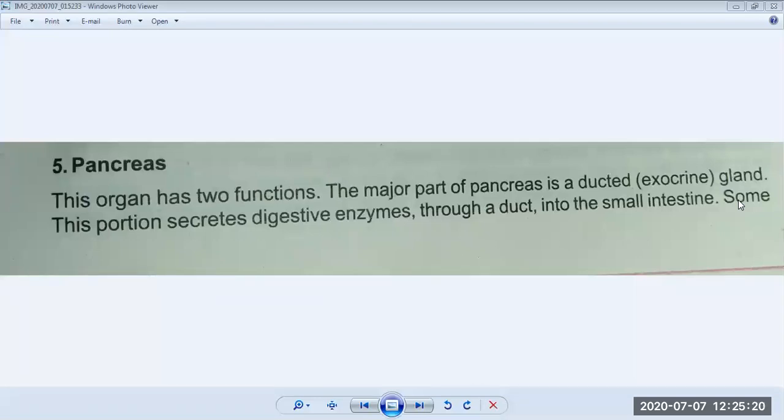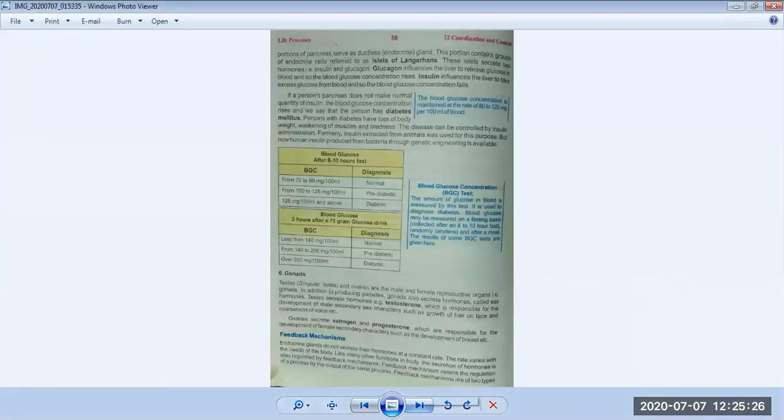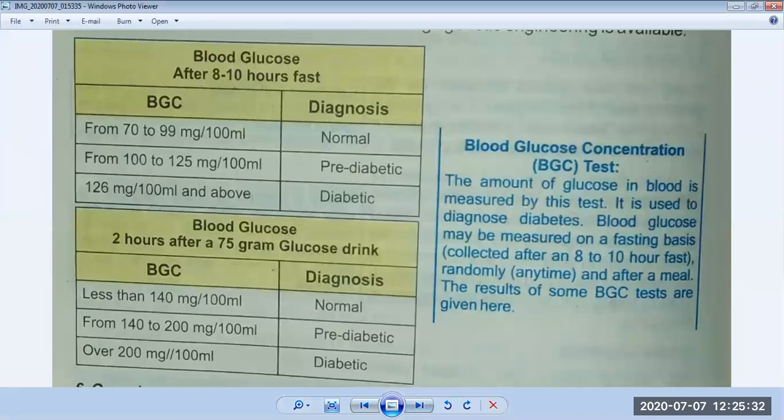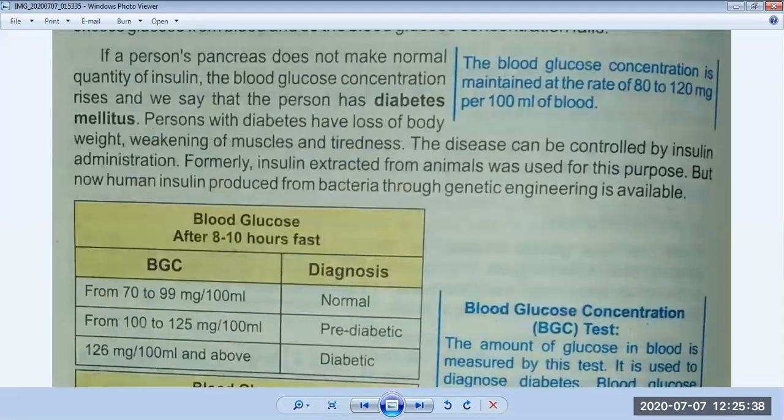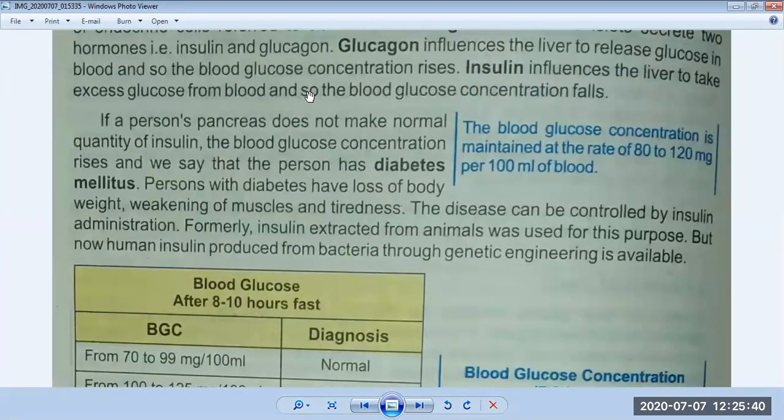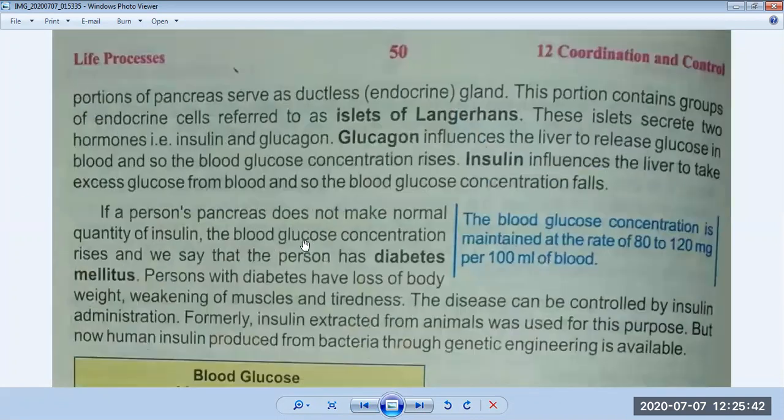Come to the next page. See on the screen. Now you can see that some portions of the pancreas serve as a ductless endocrine gland.